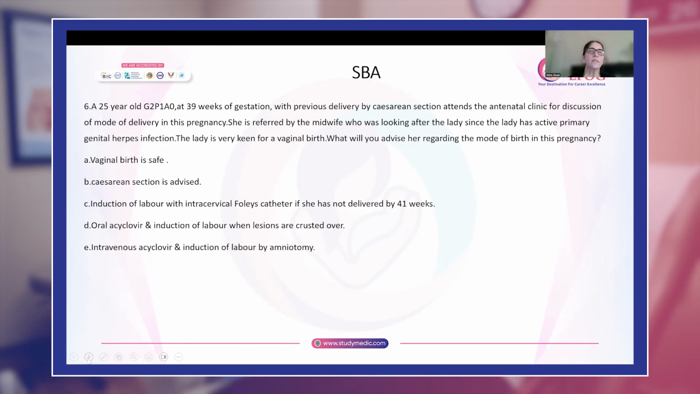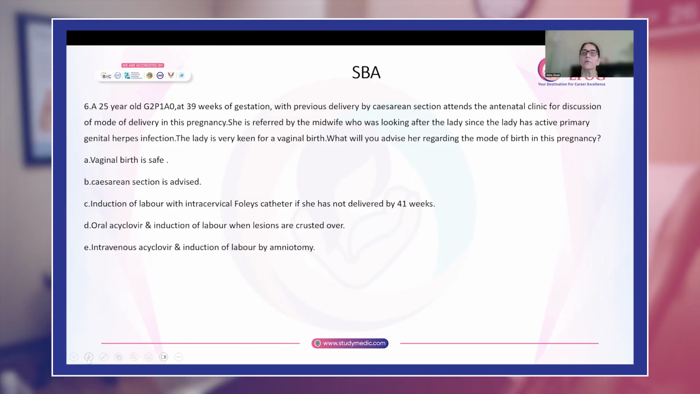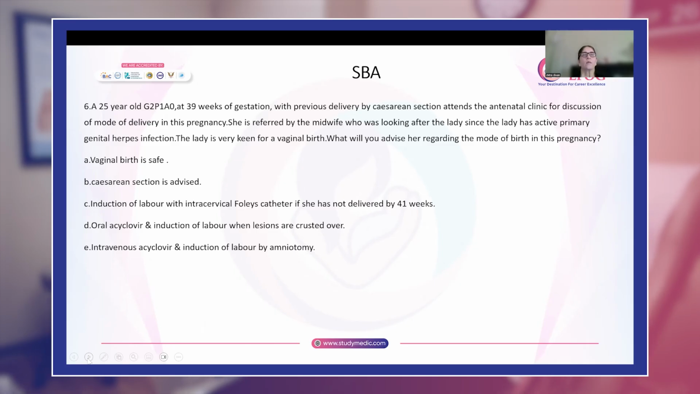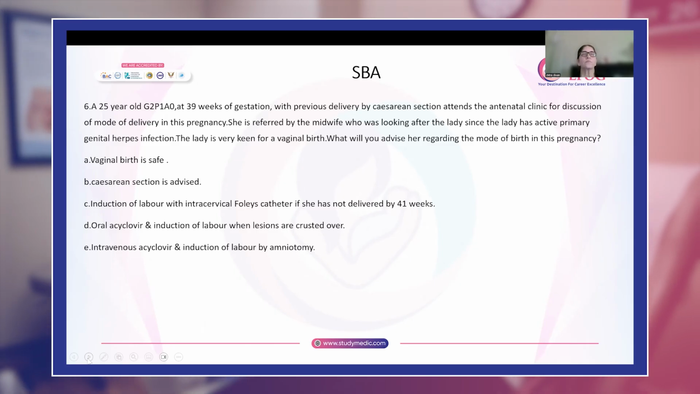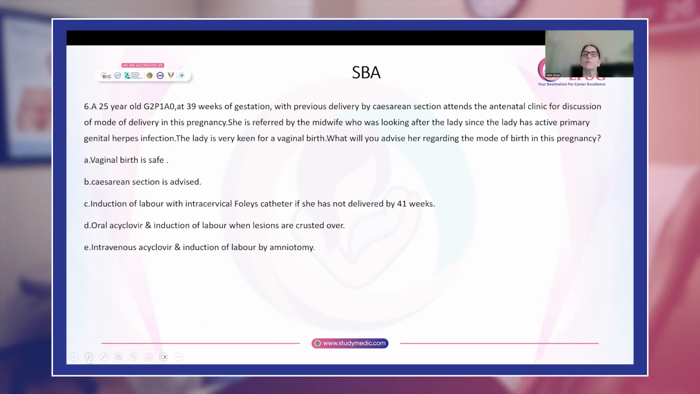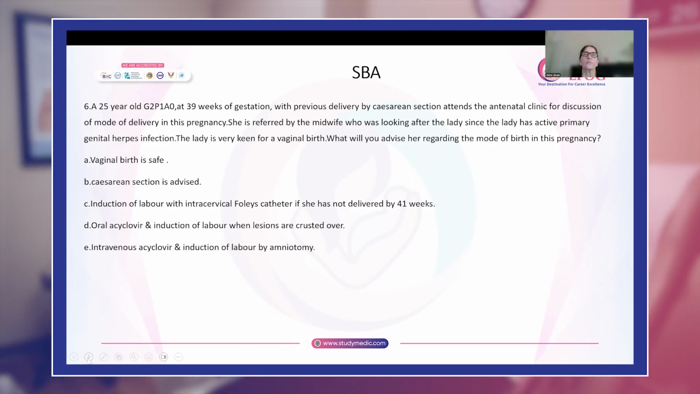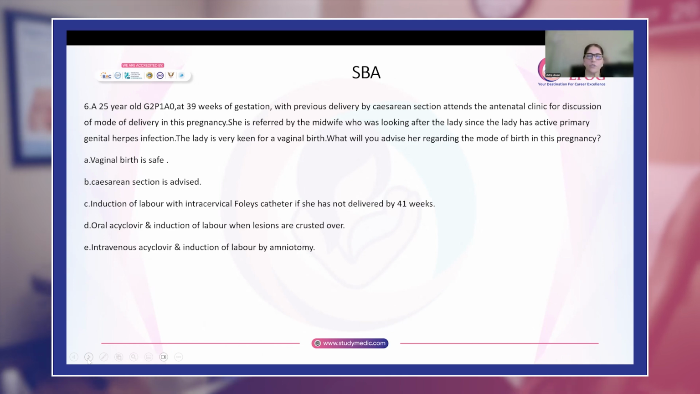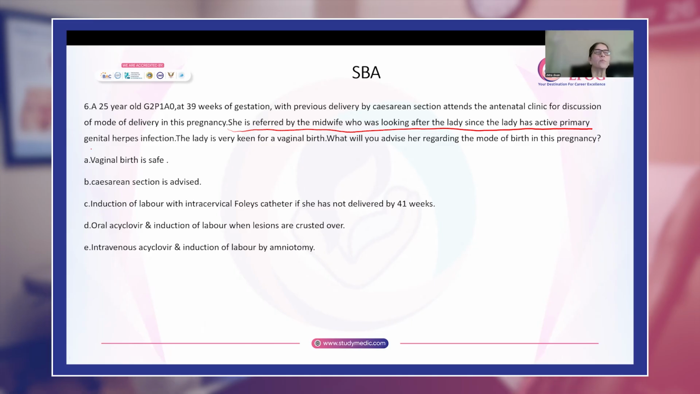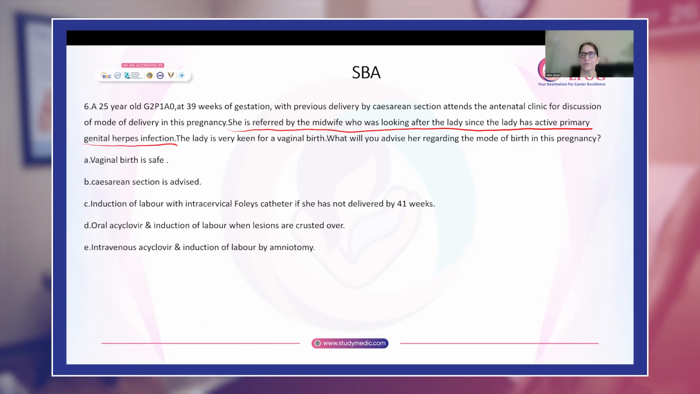You have another multi at 39 weeks of gestation. Previously, she has delivered by a cesarean section and she has come to discuss the mode of birth in this pregnancy. This lady wants a vaginal delivery. So what will you advise her regarding the mode of birth in this pregnancy? The catch here is that she is referred by the midwife who was looking after the lady, since the lady has active primary genital herpes infection.